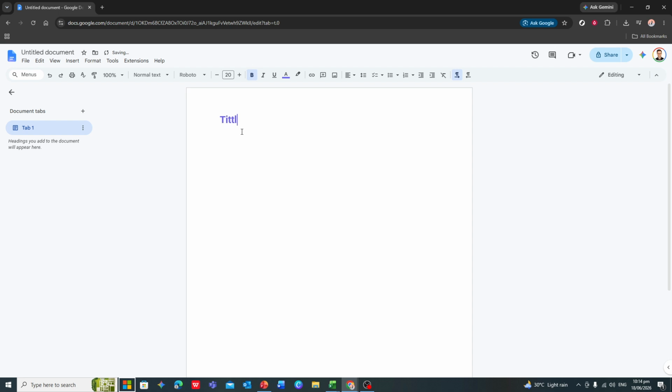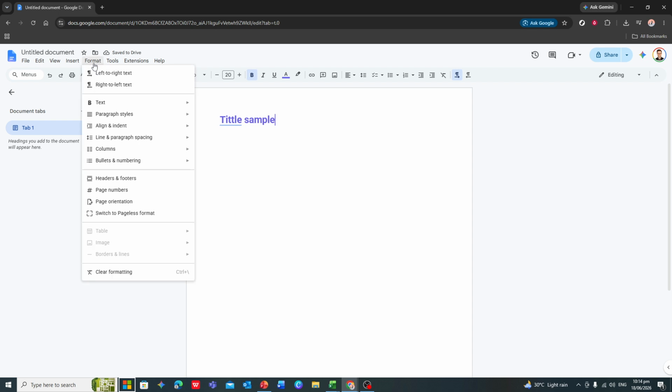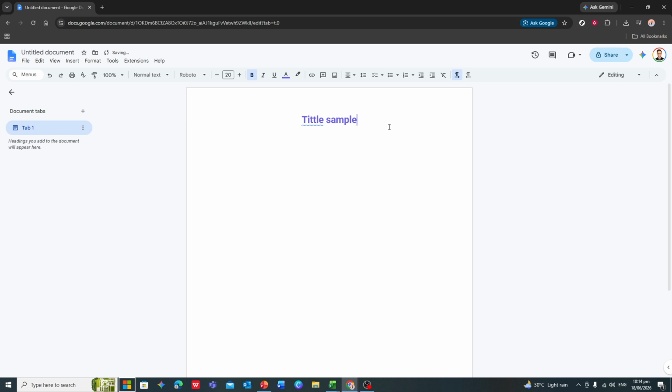Next, we'll make sure the text is centered from left to right. With your cursor on that line of text, go to the toolbar at the top and find the alignment options. Click the icon that shows centered alignment. Once you click it, your text will move to the center horizontally, so it's no longer aligned to the left margin.